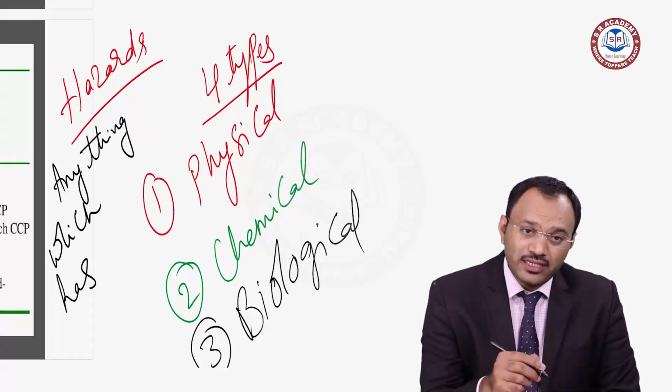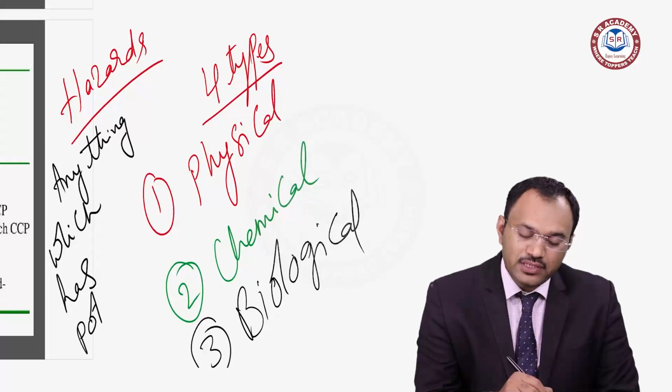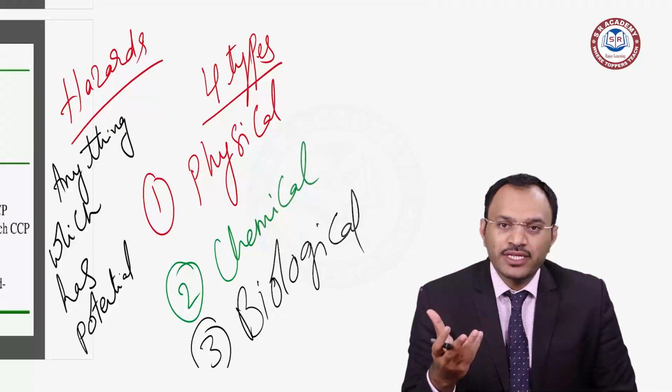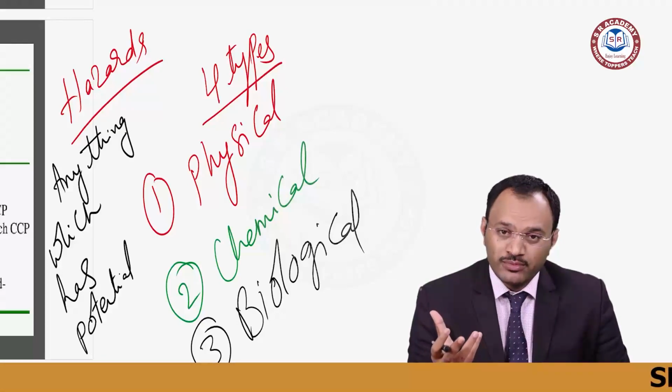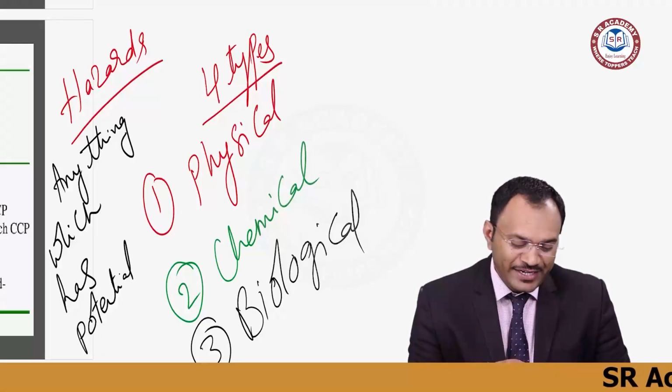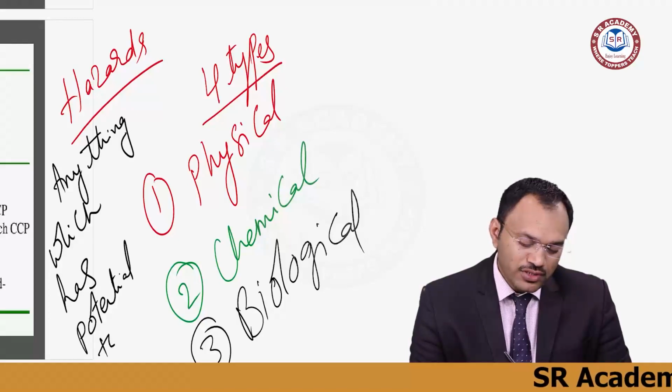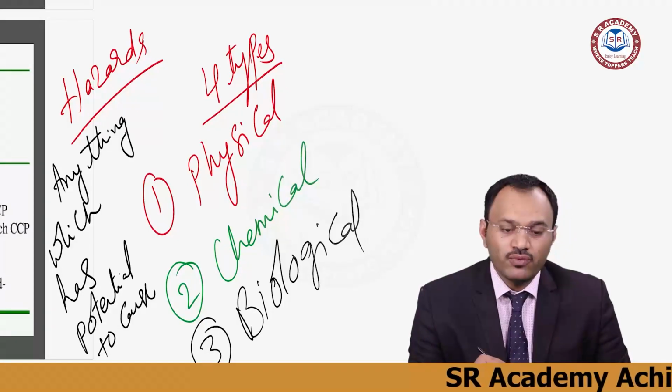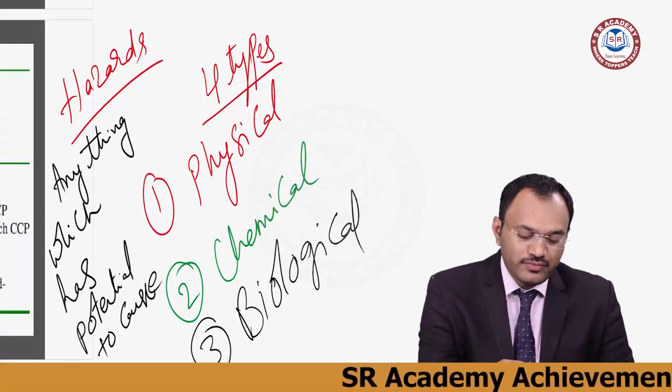Potential means it can cause some real damage. Potential to cause adverse health effects. What is an adverse health effect?